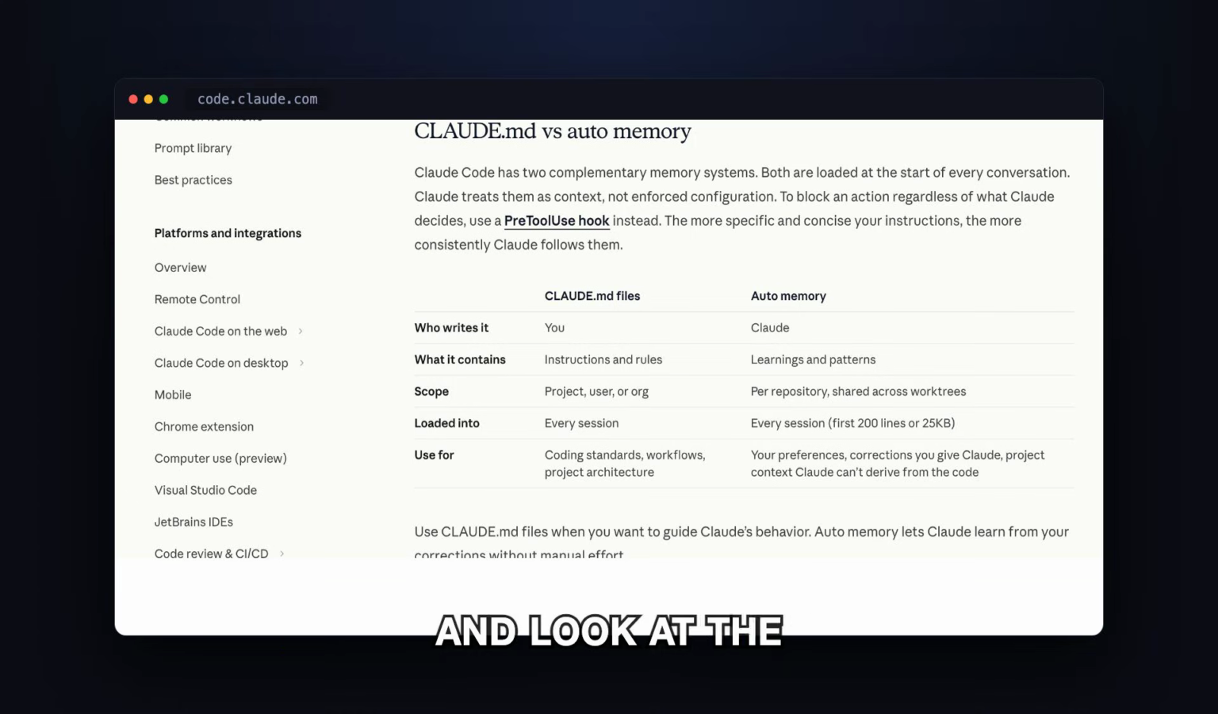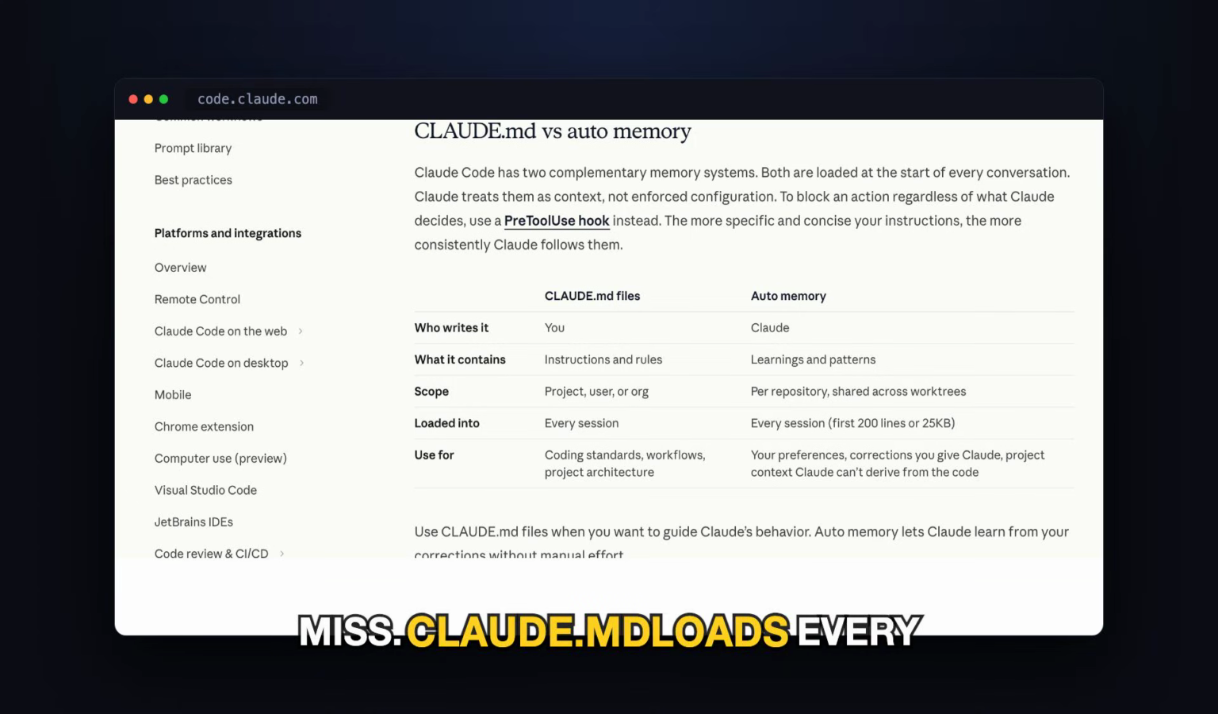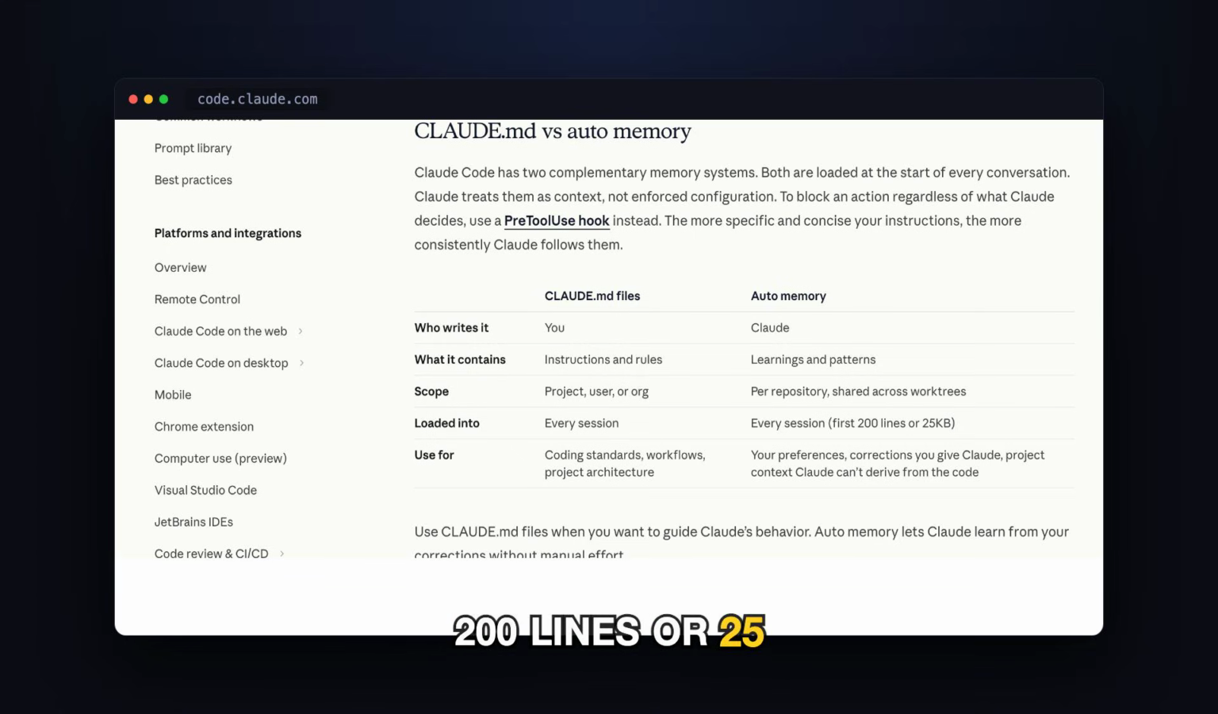And look at the loaded into row, because this is the bit people miss. CLAUDE.md loads every session in full. Auto Memory loads every session, but only the first 200 lines or 25 KB. Above that line, one sentence you should read twice. Claude treats them as context, not enforced configuration.